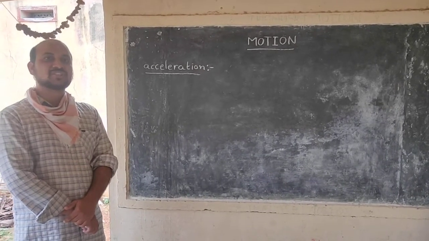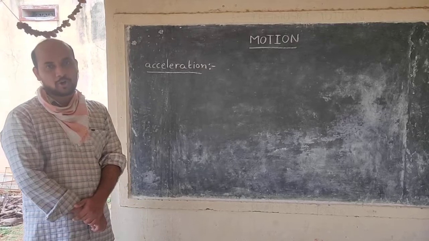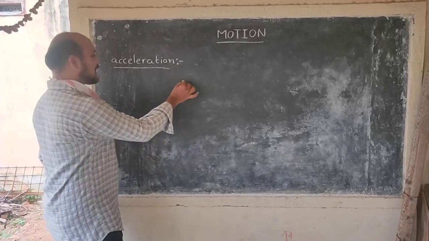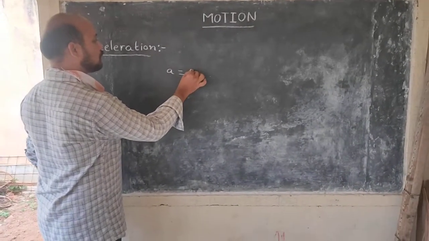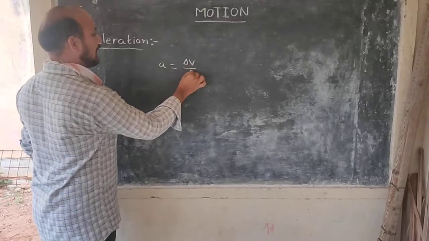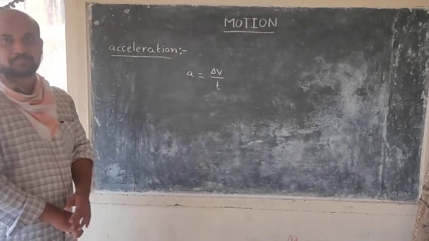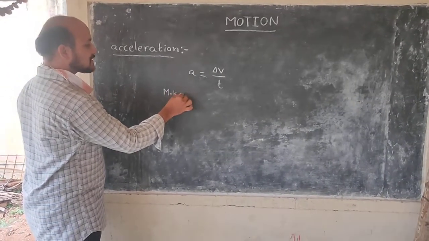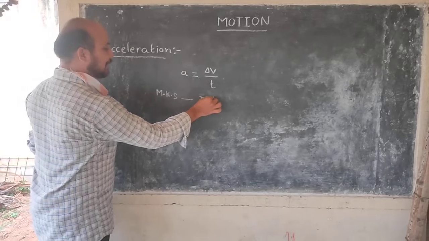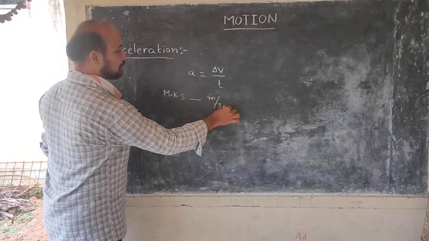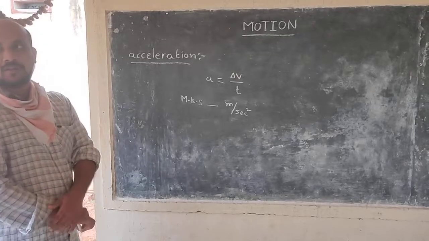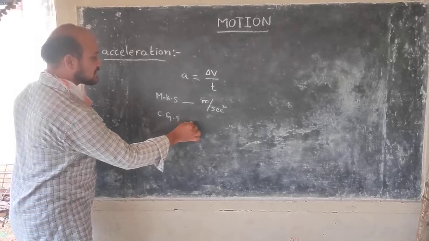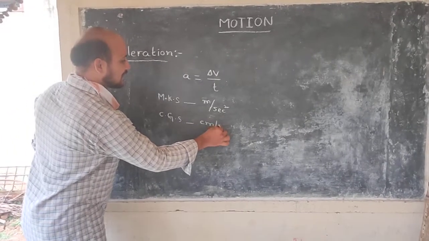The rate of change of velocity of an object is called the acceleration. Acceleration A is equal to change of velocity by time. The unit of acceleration in the MKS system is meter per second square. The unit of acceleration in the CGS system is centimeter per second square.